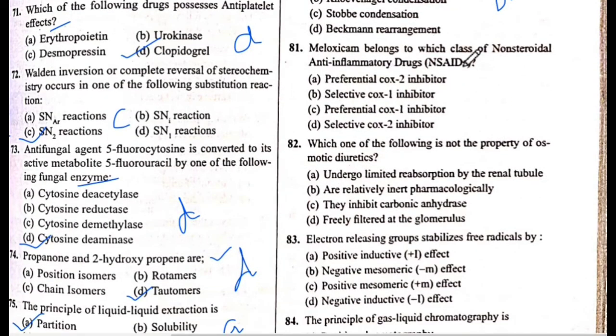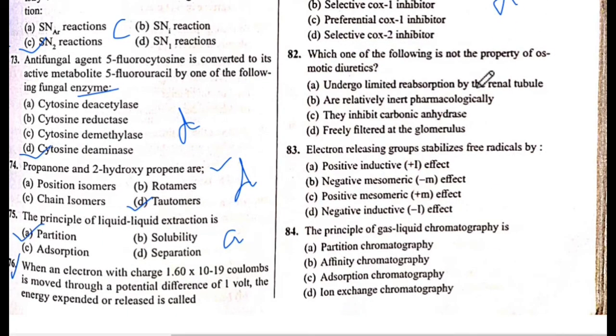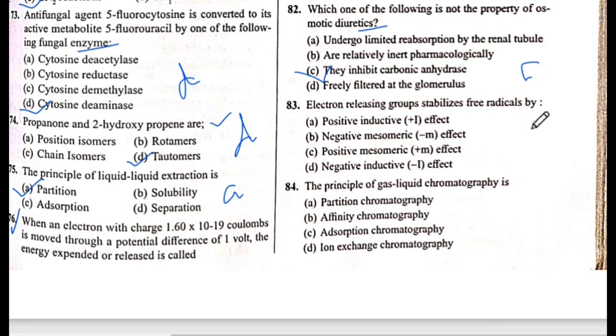COX-2 belongs to which class of non-steroidal anti-inflammatory drug? That means NSAIDs. The answer is A, cyclooxygenase 2 inhibitor. Next is question number 82. Which of the following is not a property of osmotic diuretics? The answer is C, they inhibit carbonic anhydrase.